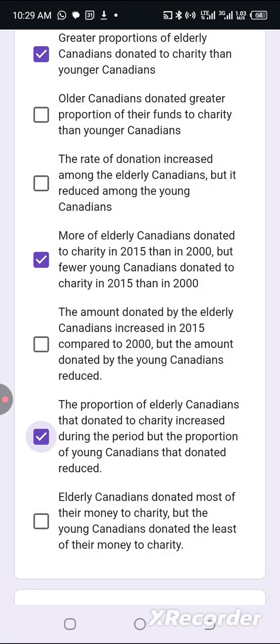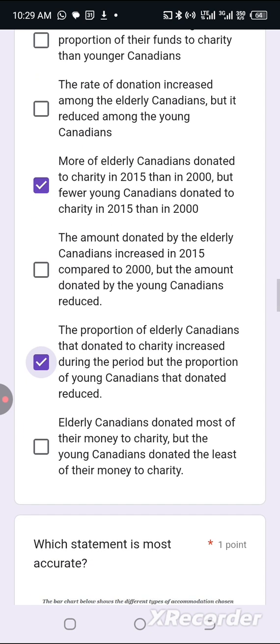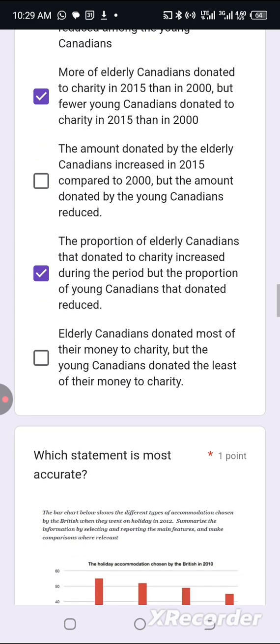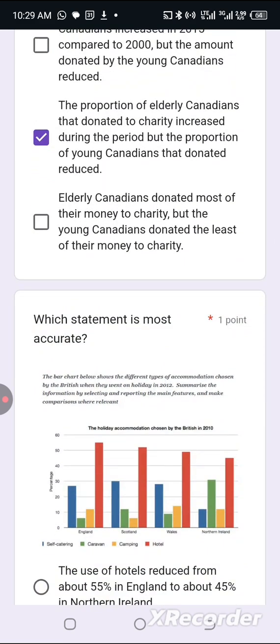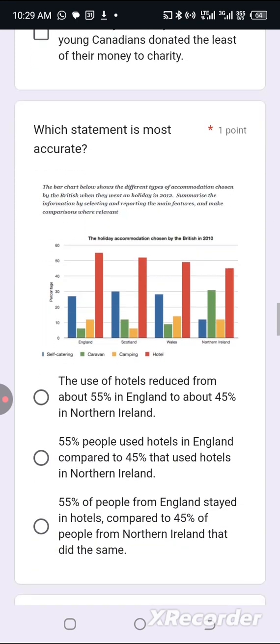The proportion of elderly Canadians that donated to charity increased during the period, but the proportion of young Canadians reduced. Yeah, so that one is correct. Next one, elderly Canadians donated most of their money. No, we don't know whether they donated most of their money. What we have on the graph is the proportion of Canadians that donated. Proportion of elderly Canadians that donated.